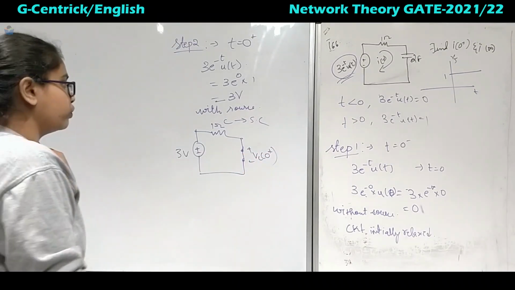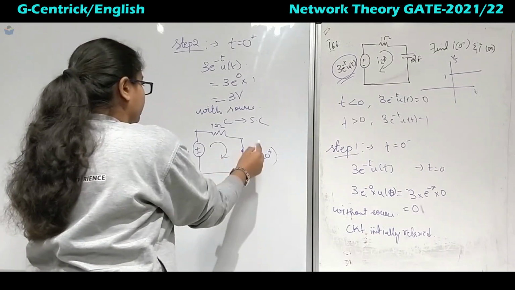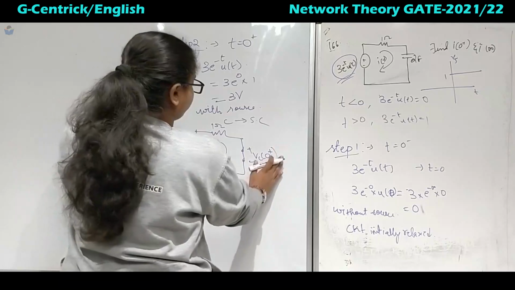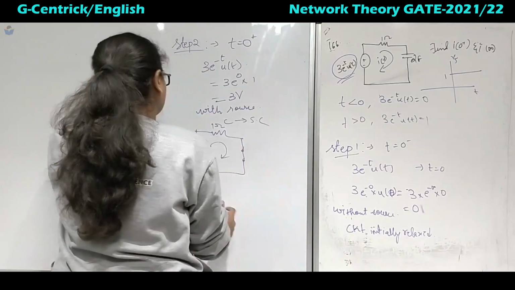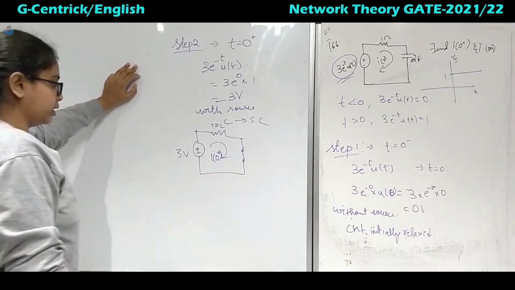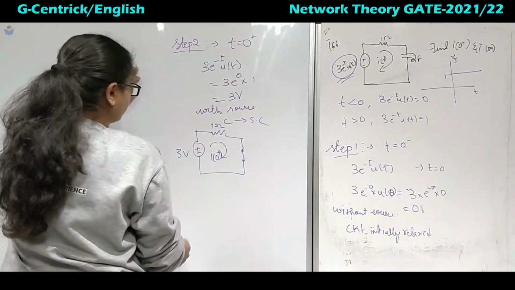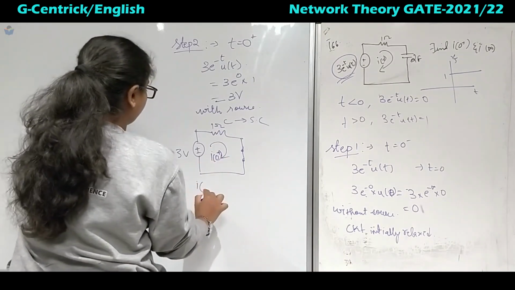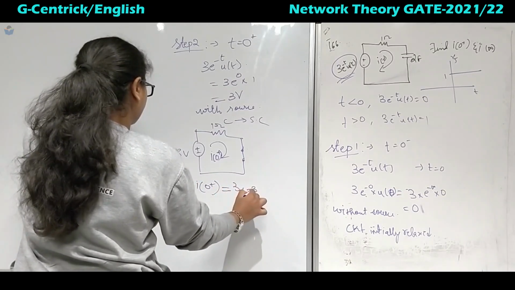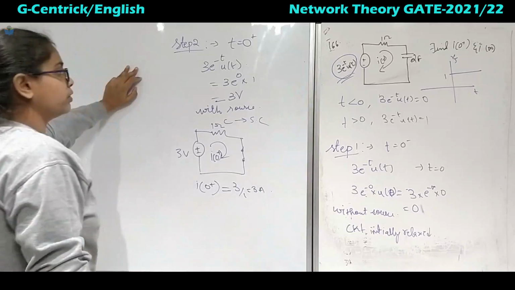Now what do we need? We need the voltage here. Okay, so do we need voltage? No, they have asked for current, right? So this current will be I of 0 plus. So if it is I of 0 plus, then it is a simple circuit, V by R, okay, 3 by 1, which will be 3 ampere. So we got I of 0 plus.